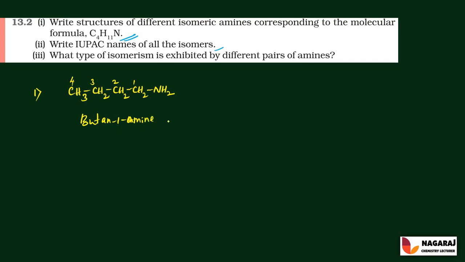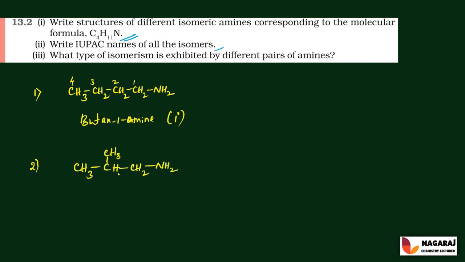And this molecule is an example for the primary amine, right? Because there is one alkyl group attached to the NH2 group. And the next molecule, that is the second molecule, is a branched molecule: CH3, and then one group at the branch, and then it is hydrogen, so it is CH2 and it is NH2.